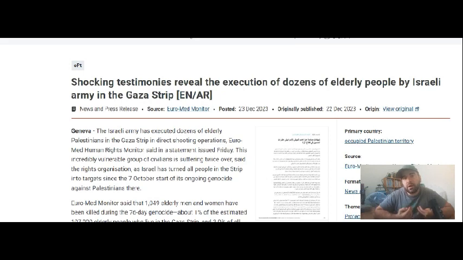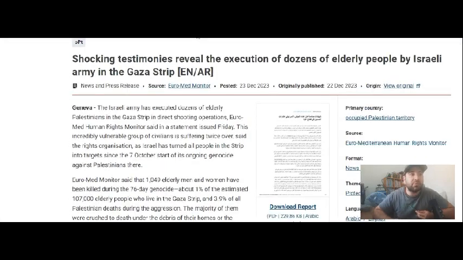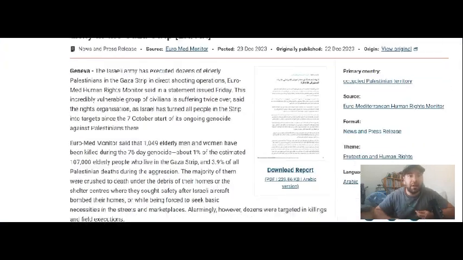I'm going to explain how I am using my methods of finding out if there is a hidden narrative behind the post or the source. So here we see that their shocking testimonies reveal the execution of dozens of elderly people by the Israeli army in the Gaza Strip. And when I see an article like that, I want to find what are the sources. So looking at the article, there is a whole report in Arabic that I can read.